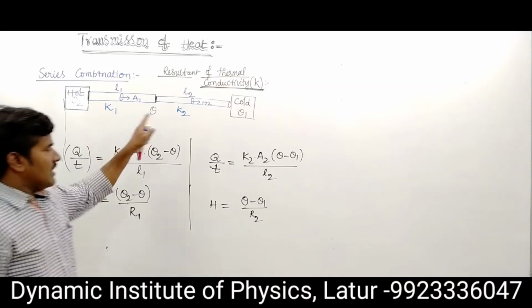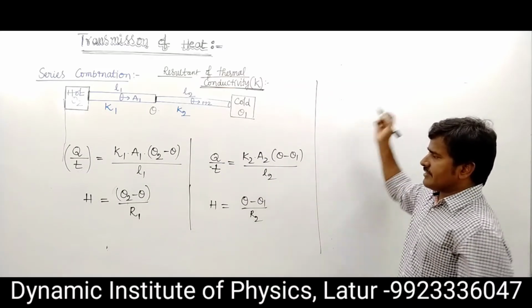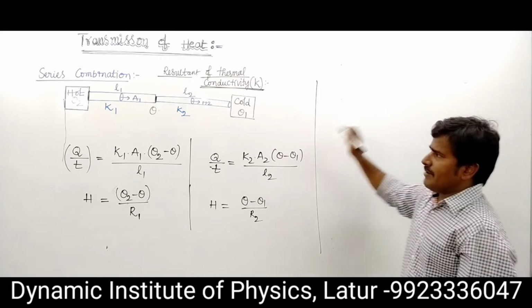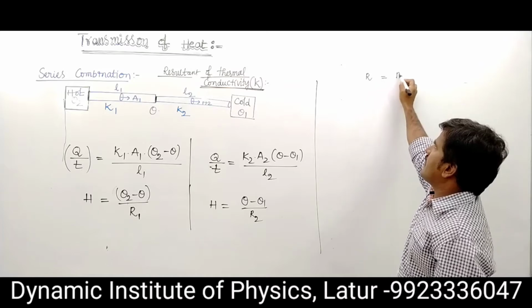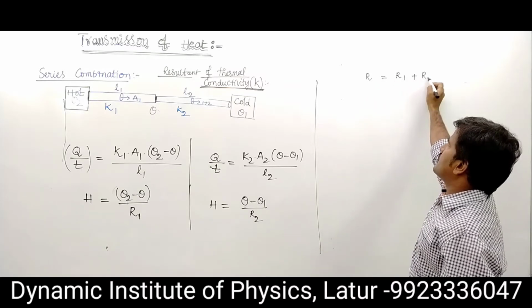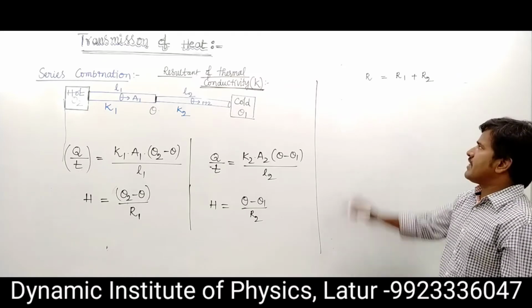The two rods are in series combination. You know that for series combination the resultant resistance R equals R1 plus R2.